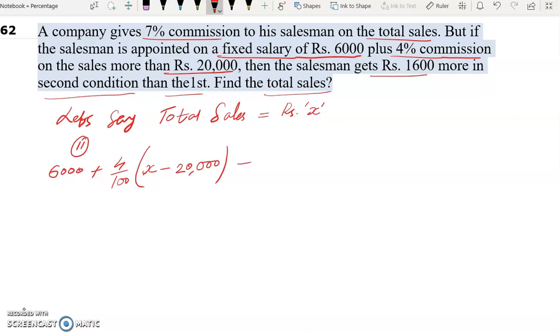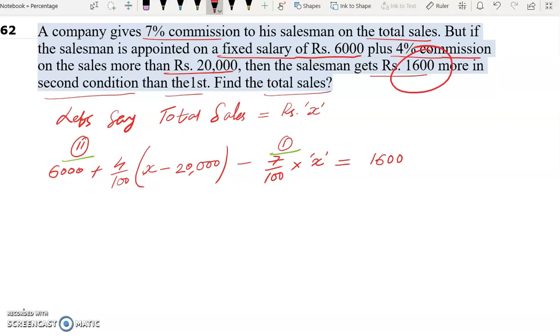Now if we subtract it from the first condition, the first condition is 7% commission on the total sales. 7% commission on the total sales. And the difference is how much? 1,600 rupees. This is the second condition, and this is the first condition.